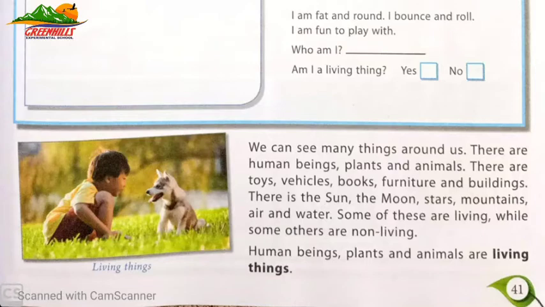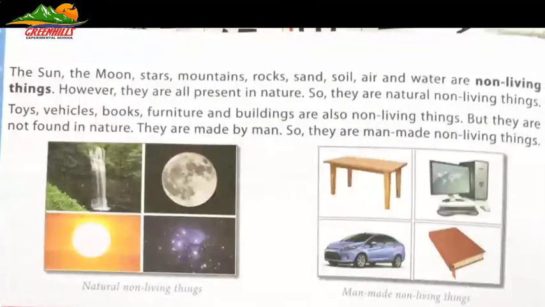Human beings, plants and animals are living things. The sun, the moon, stars, mountains, rocks, sand, soil, air and water are non-living things. However, they are all present in nature, so they are natural non-living things.